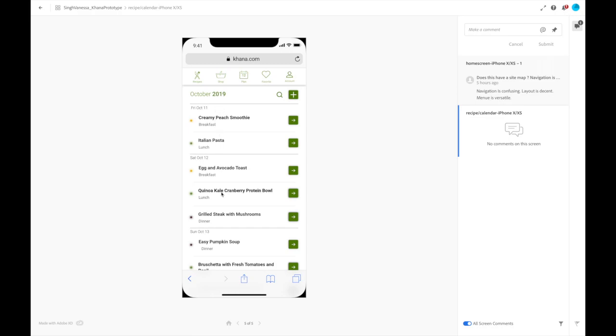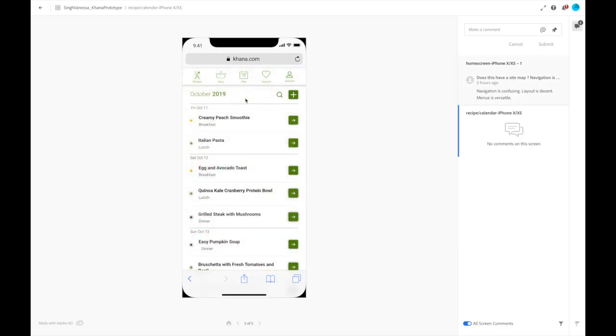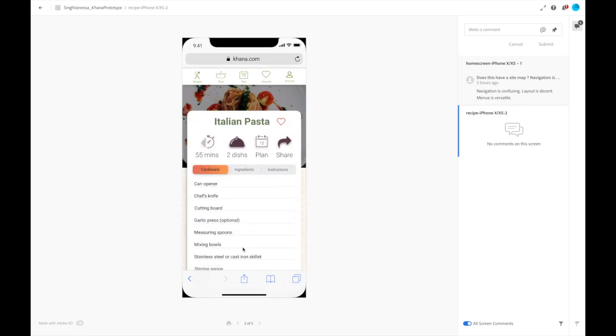For example, if the user is on the main screen and wants to see the schedule they have planned for this week, they can click on the plan icon on the navigation. It will take them to the calendar, and the user can see, oh, they have Italian pasta for lunch on October 11th, so let me see that recipe. So they will click on it and it will take them into the recipe where they can see the ingredients, the cookware, and the instructions for that recipe.